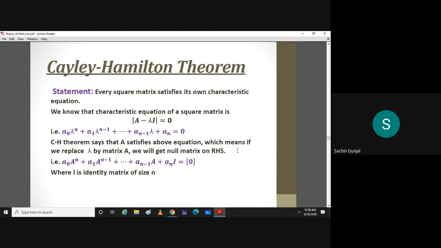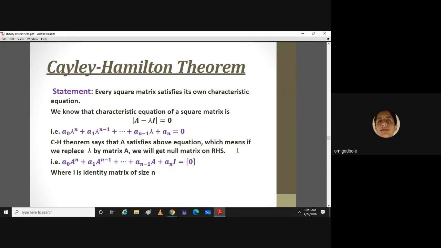If rank is 3, then what will be the solution? Unique solution. The rank of the matrix is equal to the number of variables, which is 3, and in that case we have a unique solution. But for a homogeneous system, what is the unique solution? Zero solution. So we don't want the zero solution. We want a non-zero eigenvector.